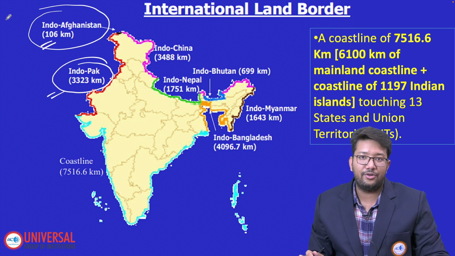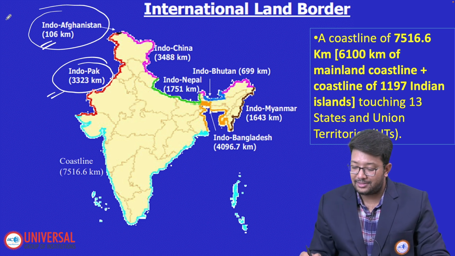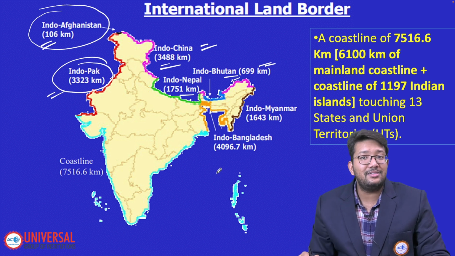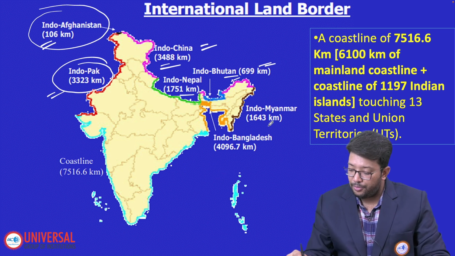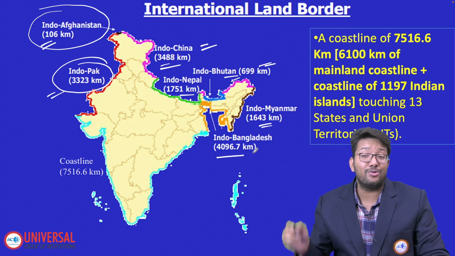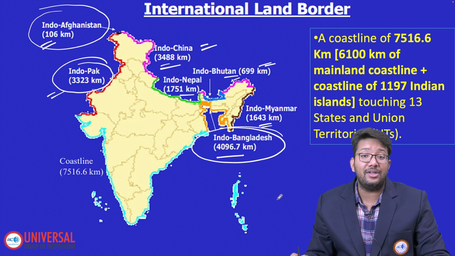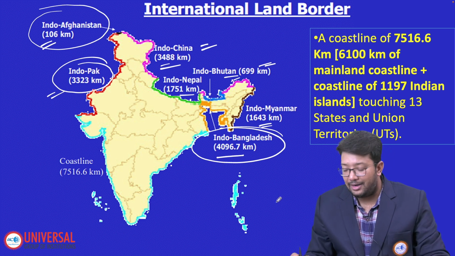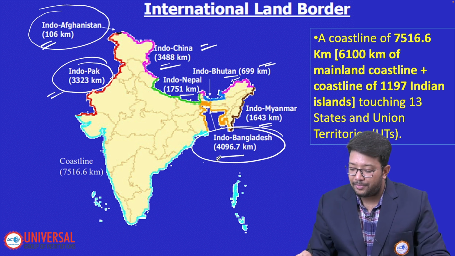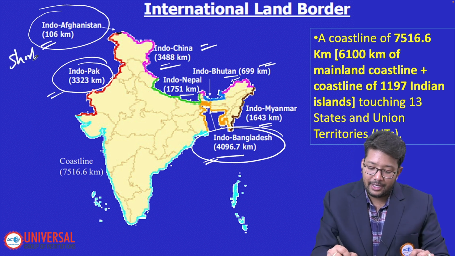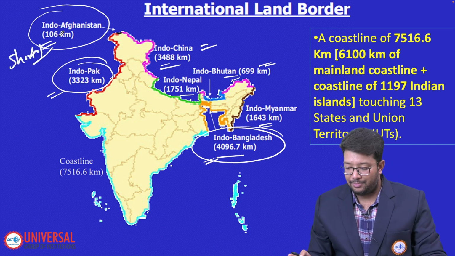Indo-China is 3,488, Indo-Bhutan 699, Indo-Nepal 1,751, Indo-Myanmar 1,643, and Indo-Bangladesh 4,096.7 kilometers. So tell me, which country has the highest land boundary with India? The answer would be Bangladesh. And which is the shortest one? Shortest would be Indo-Afghanistan. You have to remember that.